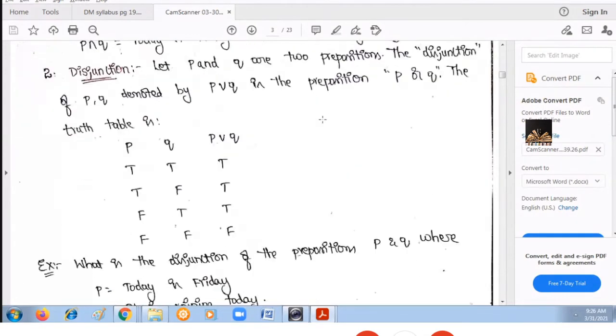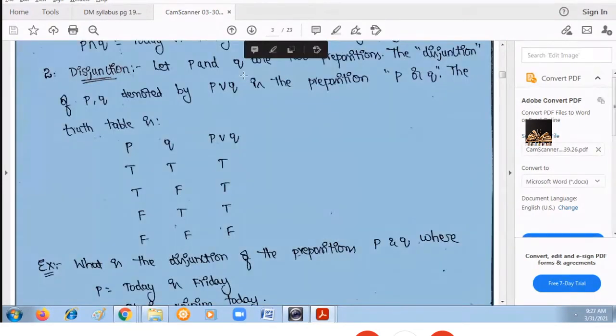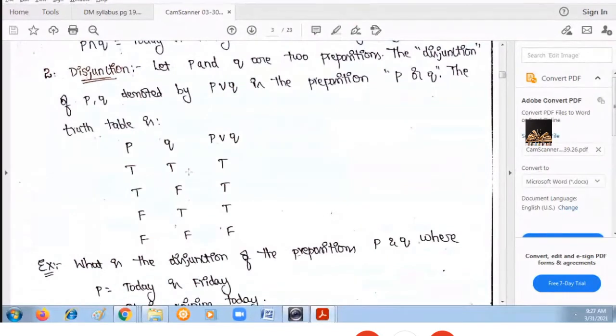The second one is disjunction. Disjunction means or. The word used is or, and you will use this symbol for or. P and Q are two propositions. How will you get the truth table? Or means if at least one value is true, either P or Q, any one of the values should be true. Either P or Q, one should be true. So if any one of the values is true, then the result will be true.